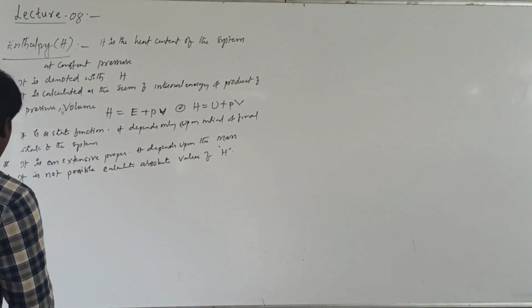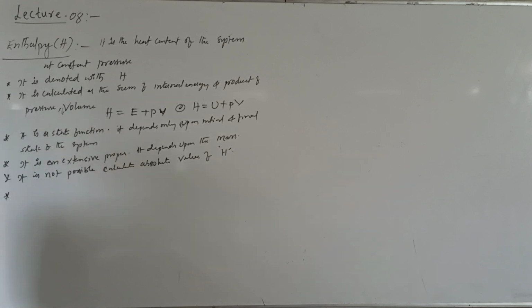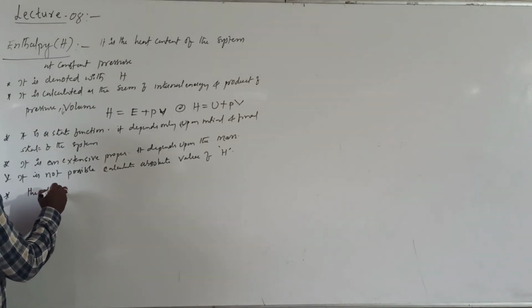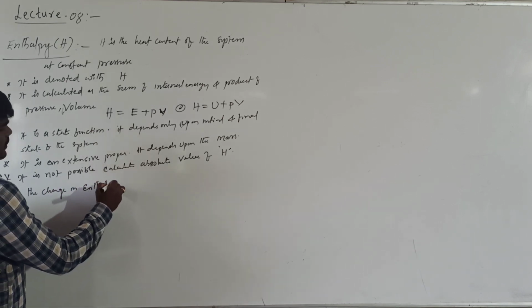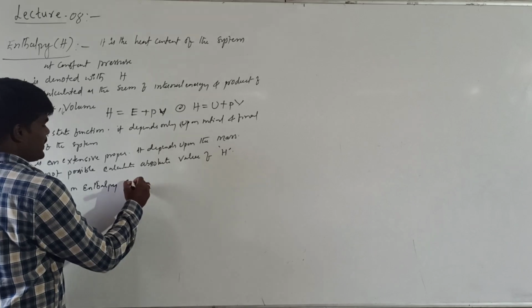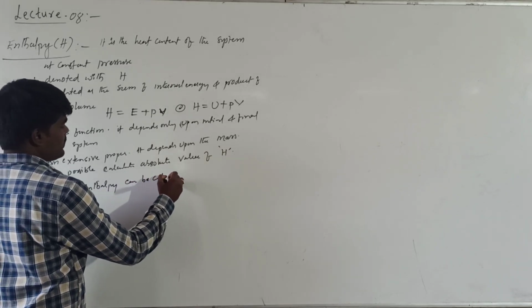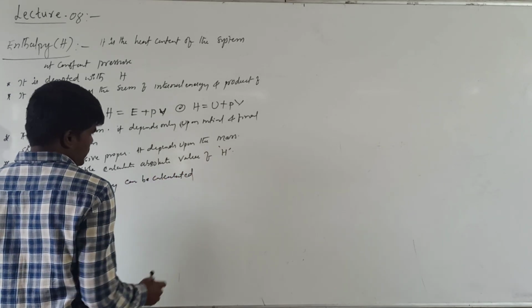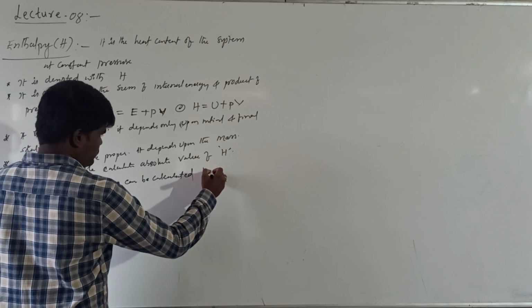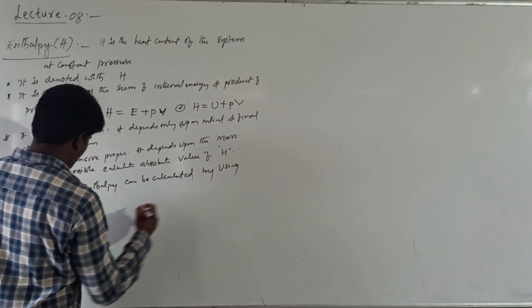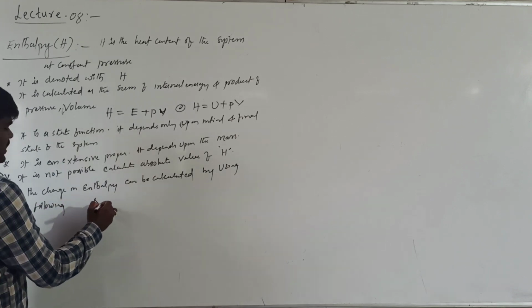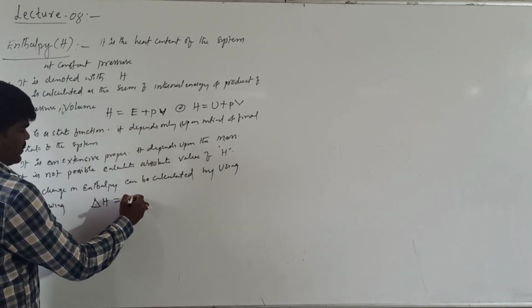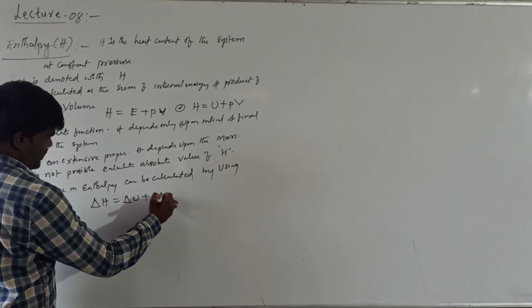So we talk about the change in internal energy. The change in enthalpy can be calculated by using the following expression: delta H = delta U + P dV.